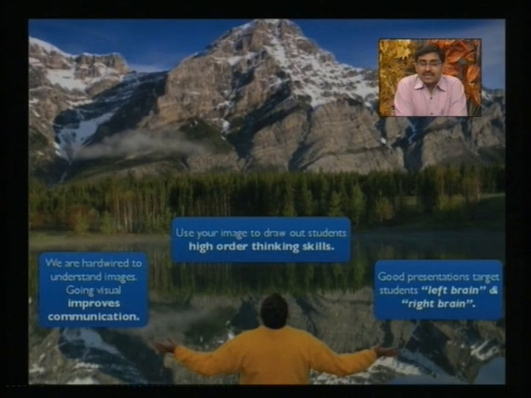A good presentation can also create an effect on the left and right brain. This kind of wording is used. It means it affects your short term memory as well as long term memory.